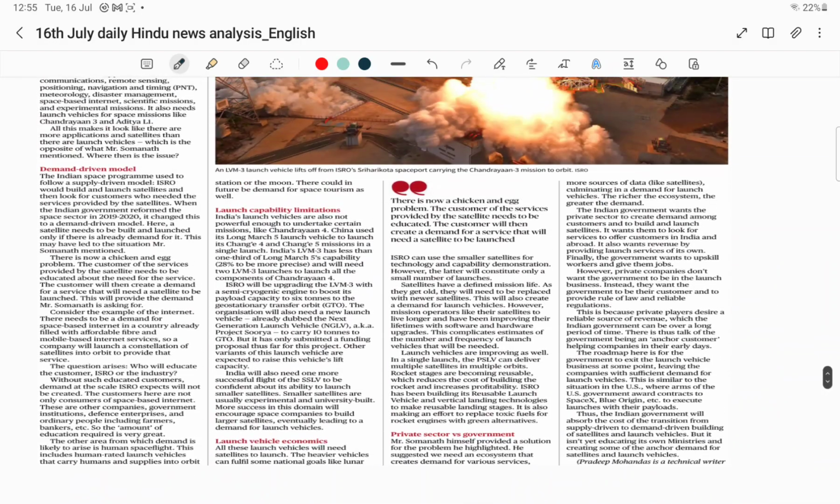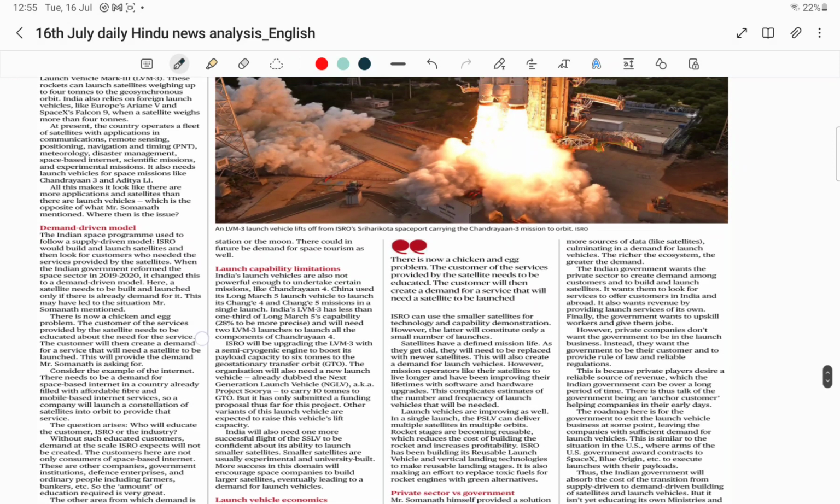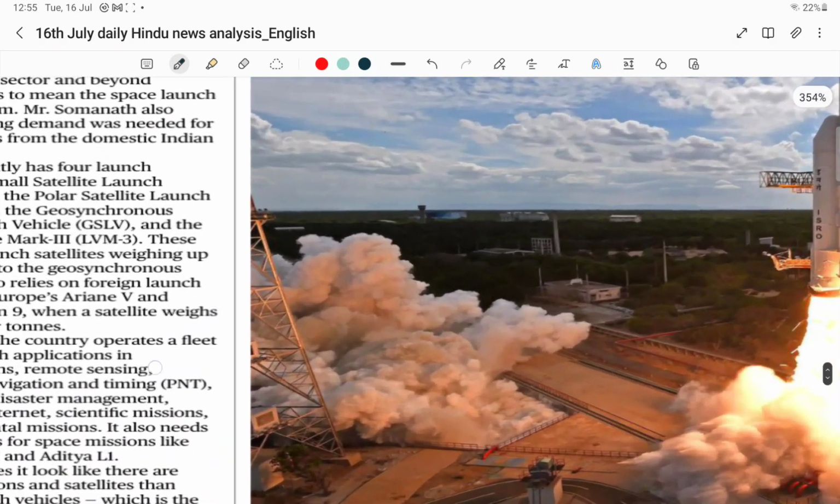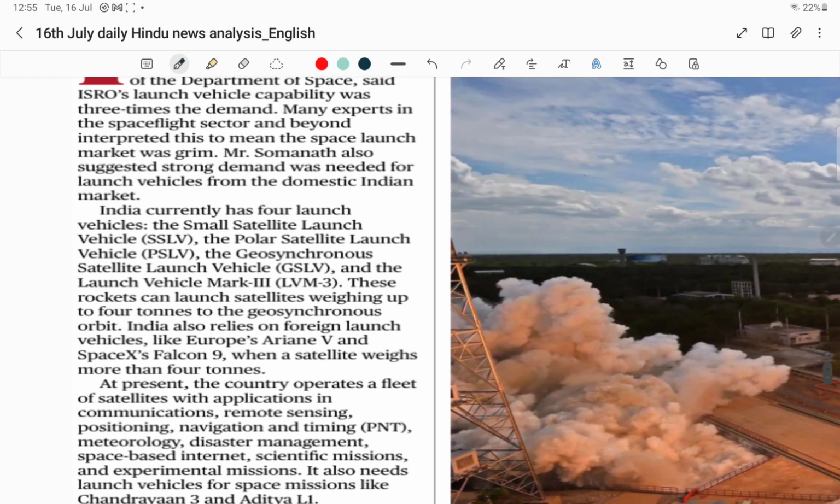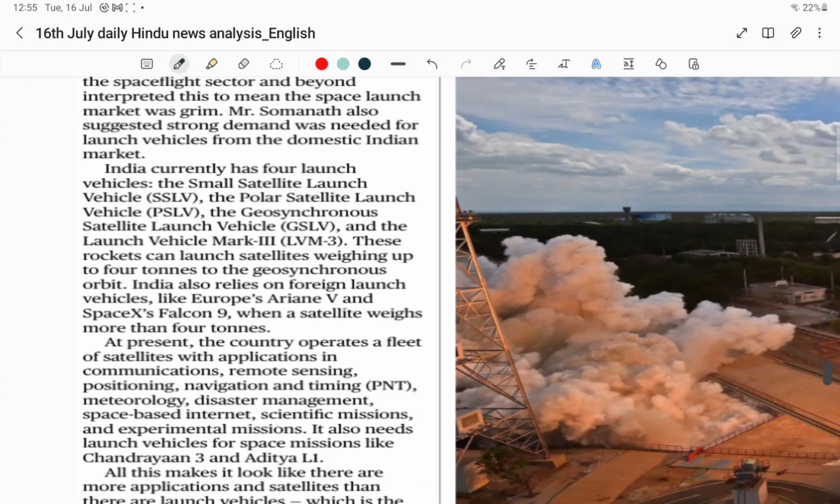And similarly, if we want to send satellites with more than 4 tons of payload, then we even rely upon foreign launch vehicles, for example the SpaceX Falcon. If you see this particular paragraph, India currently has these launch vehicles, and these rockets can launch satellites weighing up to 4 tons onto the geosynchronous orbit, and we even rely upon foreign launch vehicles like Ariane 5 and the SpaceX Falcon 9, where the satellite weight is more than 4 tons. Whenever the satellite weight is more than 4 tons, we even depend on other countries.